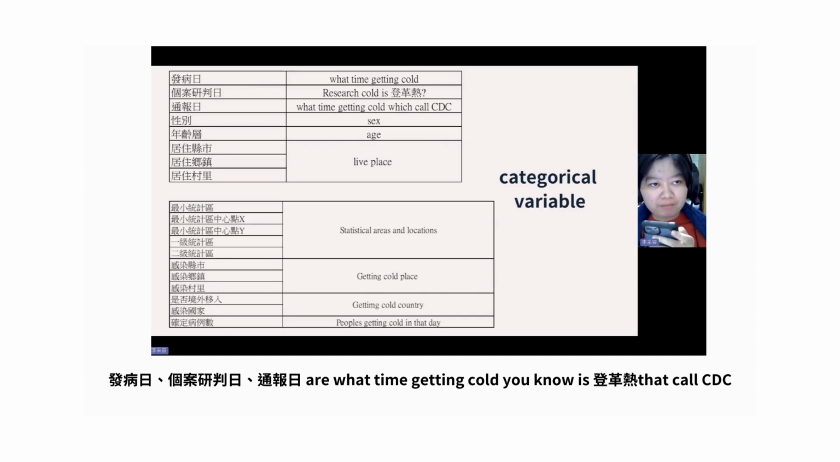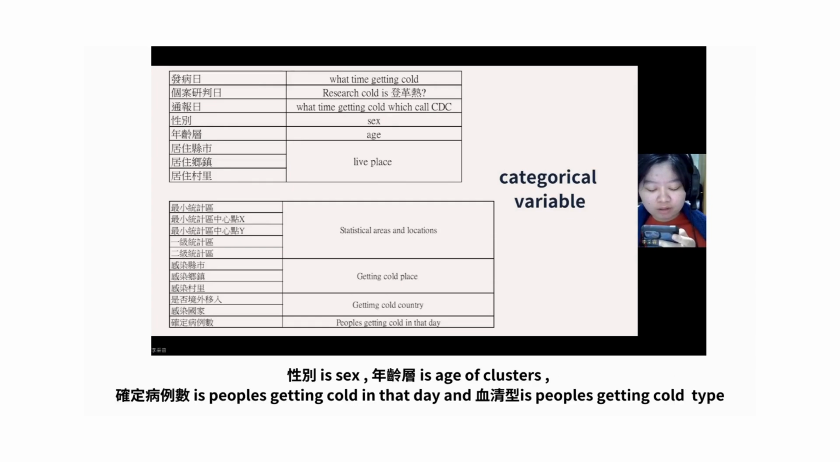发病日、个案研判日、通报日 are dates related to 登革热 reported to CDC. 性别 is sex, 年龄层 is age cluster. 确定病例数 is the number of confirmed cases on that day, and 血清型 is the serotype.